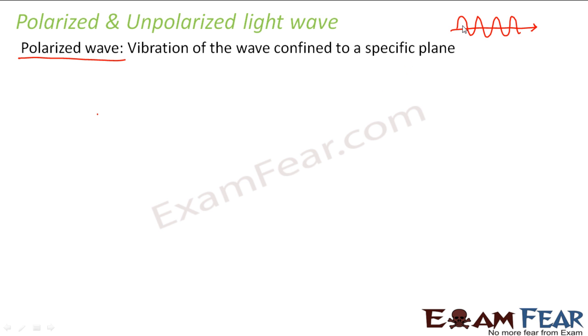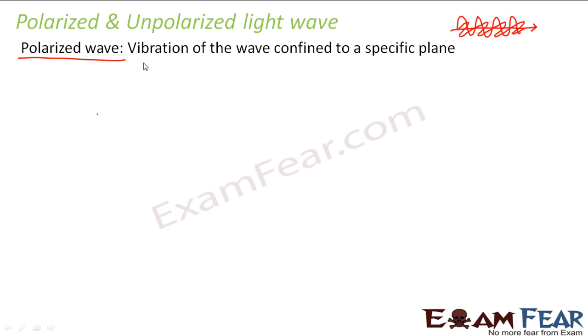Now this perpendicular direction can be any plane, right? It can be this plane, it can be this plane, or it can be any other plane such that that plane of vibration is perpendicular to the direction of propagation. All the particles present in the medium are always vibrating in one of these planes, which is perpendicular to the direction of propagation. You should be clear of two things. One is the plane of vibration, that means the plane in which the particles are actually oscillating.